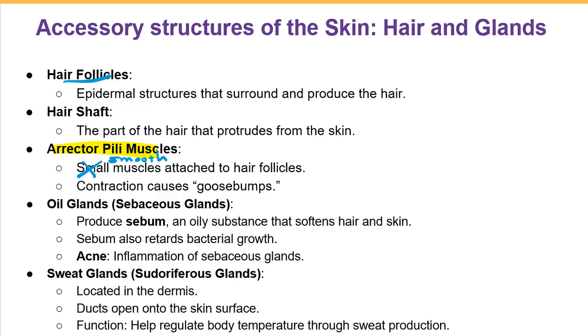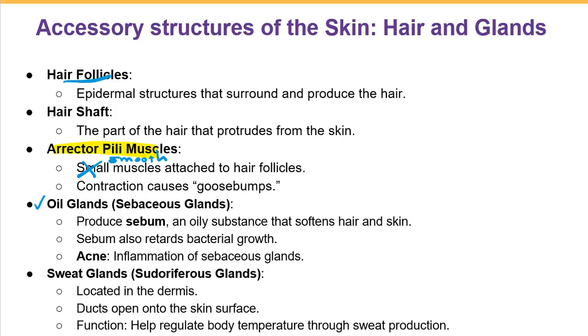And then we talked about the oil gland or sebaceous gland producing sebum, which softens the hair and skin. In sebum we also have antibacterial factors, which can retard bacterial growth as well. But inflammation of the sebaceous gland can cause acne, which can be very disturbing especially during puberty.